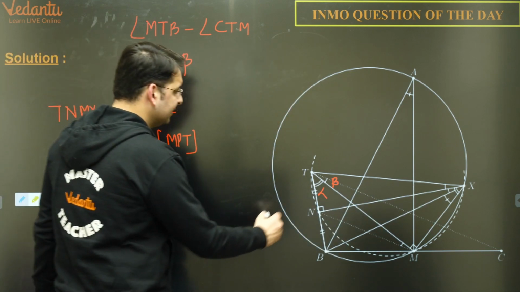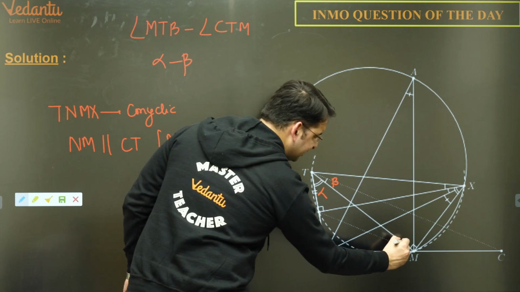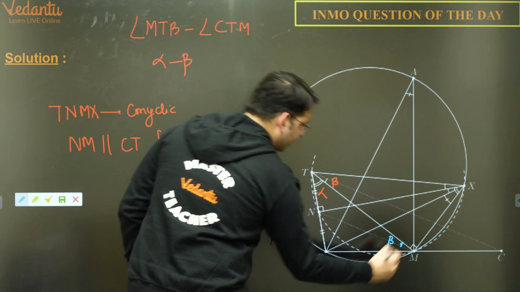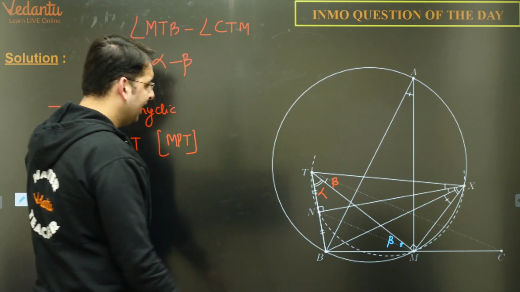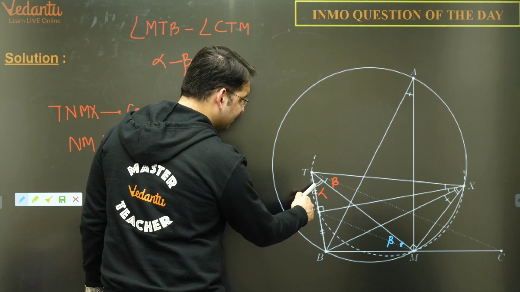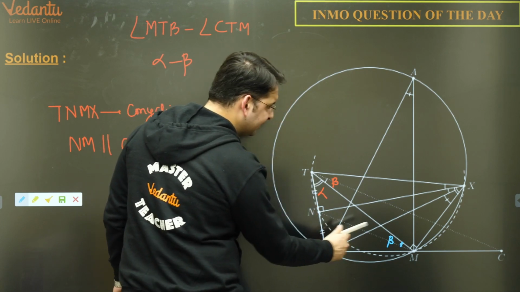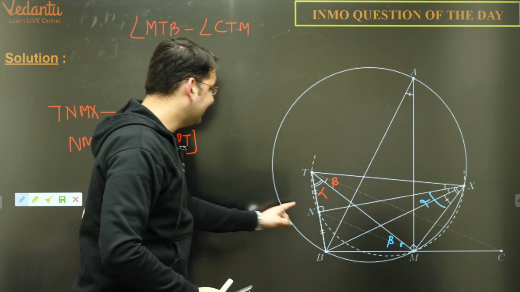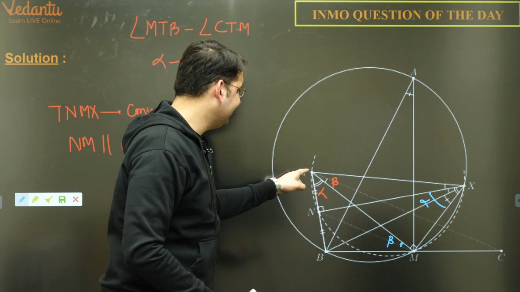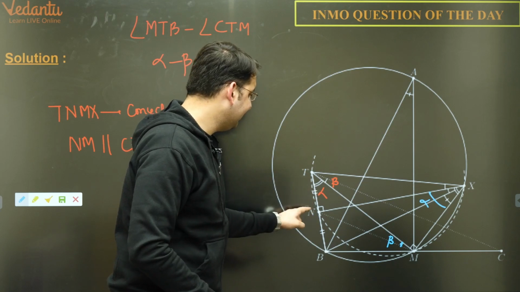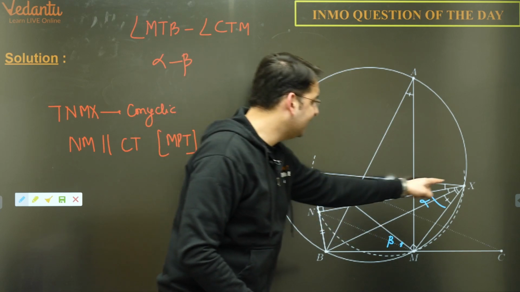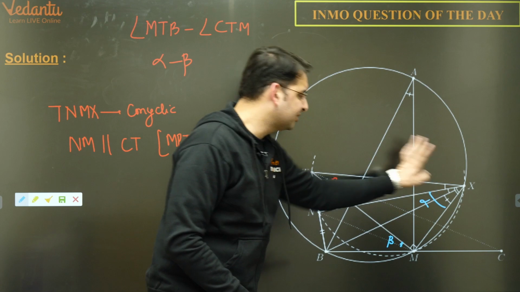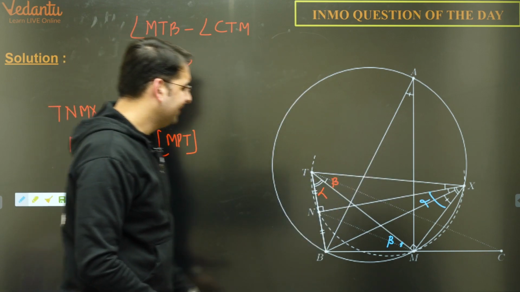What do we have? So if this angle is beta, children, then I can say this angle is also beta. Alternate interior angles. And if this angle is alpha, can I also say this angle is also alpha? Because NM is subtending angle alpha at T, and NM should subtend the same angle at X because T, N, M, X are concyclic, right?